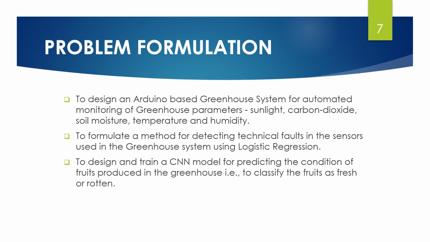Problem formulation. Firstly, to design an Arduino-based greenhouse system for monitoring of greenhouse parameters, namely sunlight, carbon dioxide, soil moisture, temperature, and humidity. Secondly, to formulate a method for detecting the technical faults in the sensors used in the greenhouse system using logistic regression. And lastly, to design and train a CNN model for predicting the condition of fruit produced in the greenhouse, that is to predict whether the fruit is rotten or fresh.